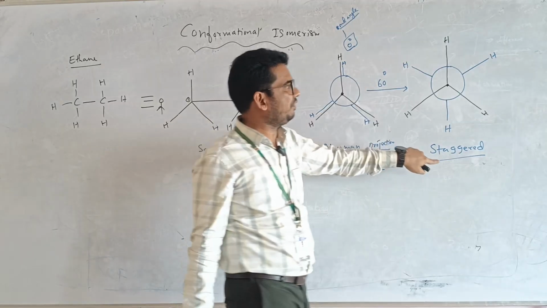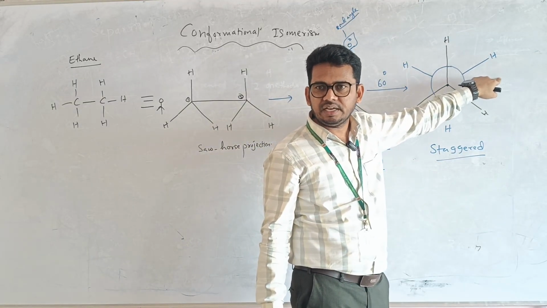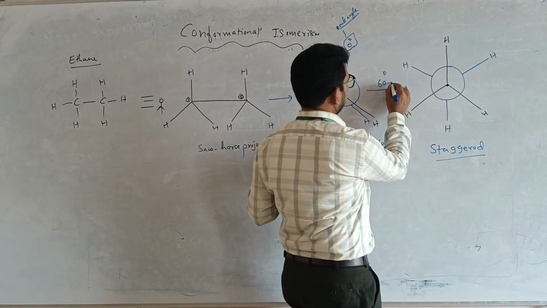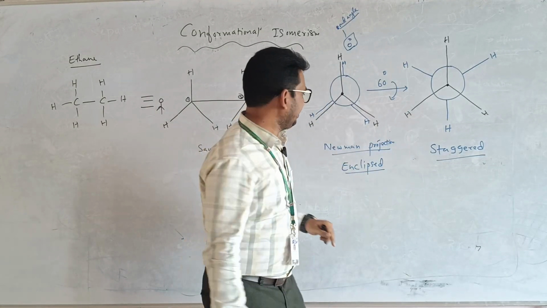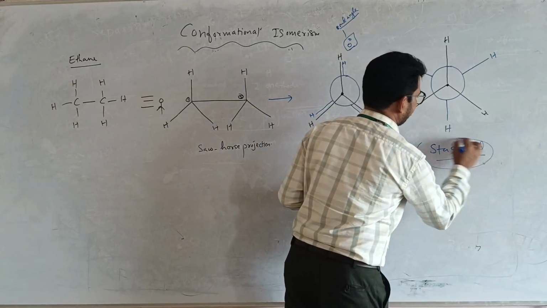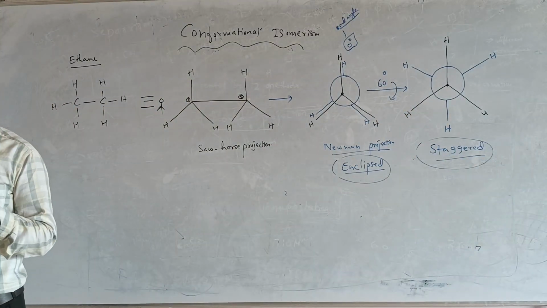But in the staggered form, the hydrogens go away from each other. Due to what? Rotation. It means the eclipsed form is converted to the staggered form.